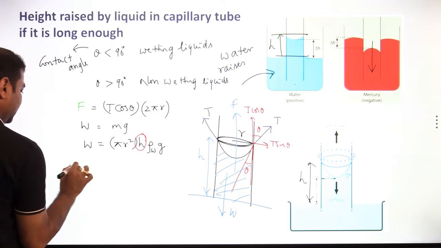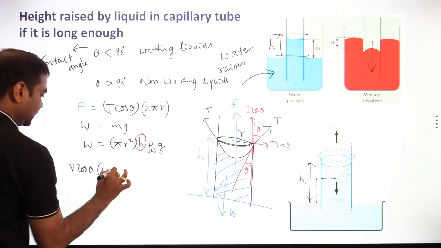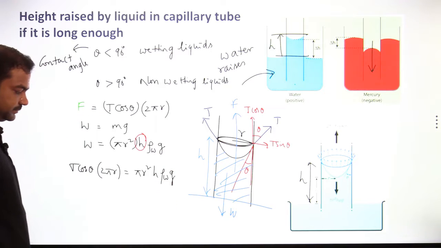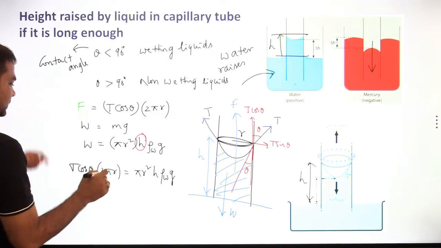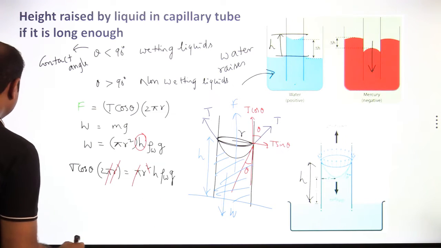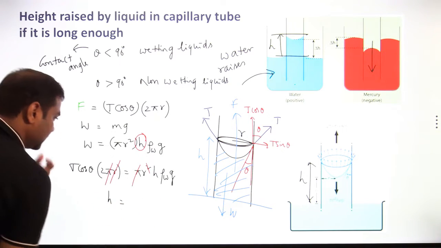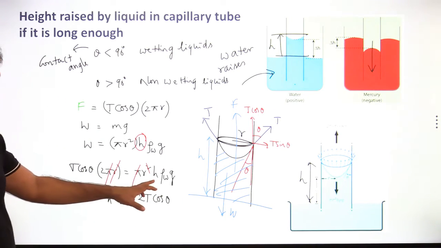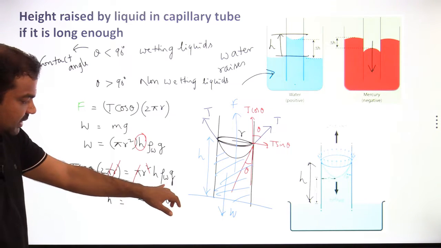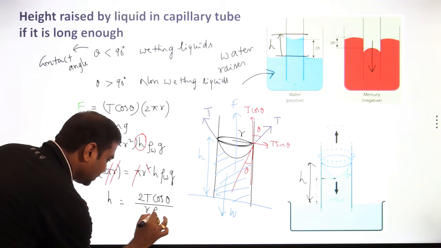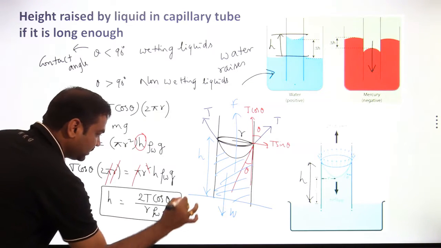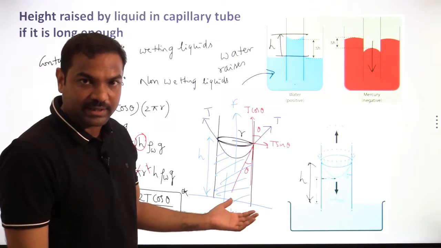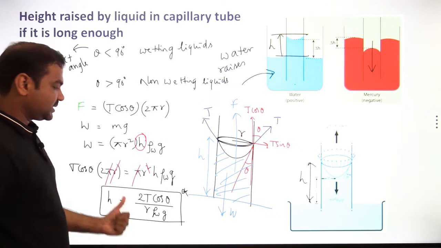For that I can take T cos theta into 2 pi r is equal to pi r square into h into rho water into g. So pi cancels out, r cancels out. Then what is the height value I'll get? I'll get h is equal to 2T cos theta on the left hand side, and on the right hand side you will get r rho water g. See, here I am writing rho water, but this is applicable for any liquid having the angle of contact less than 90. If it is less than 90, it will rise up. This is the height raised.